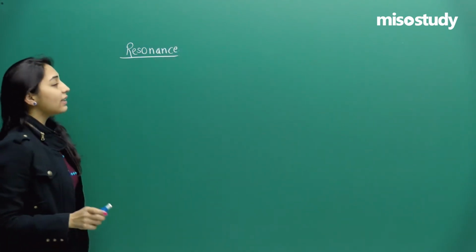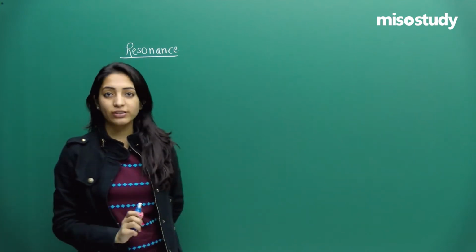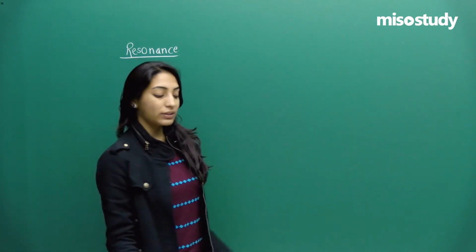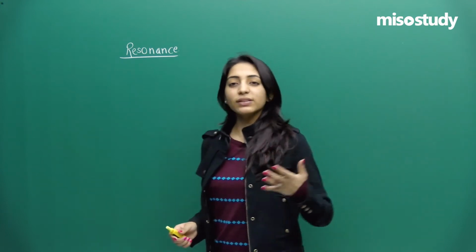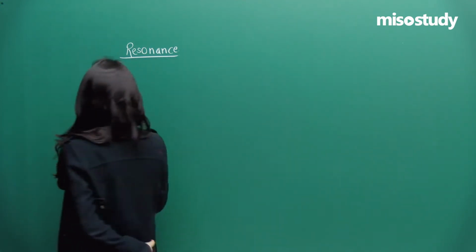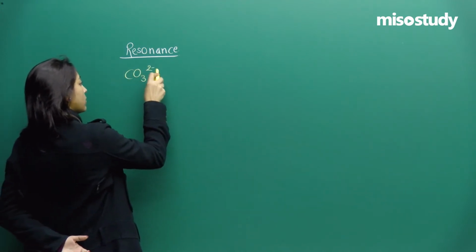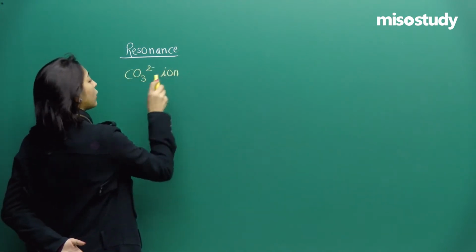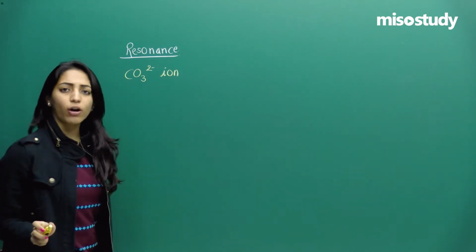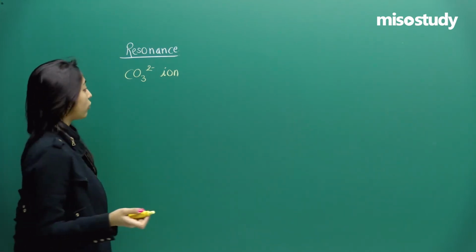Now the first thing is, what do we mean by resonance, or how did the origin of this particular topic come about, right? Now let us first start by writing down the structure of a carbonate ion. I am not asking you to tell me the hybridization, I am just asking you to tell me the Lewis dot structure.